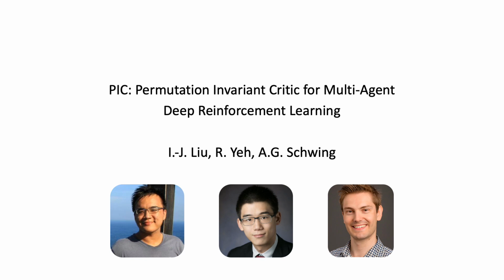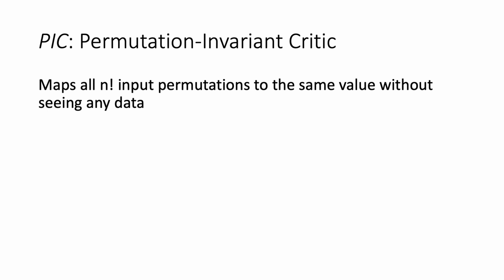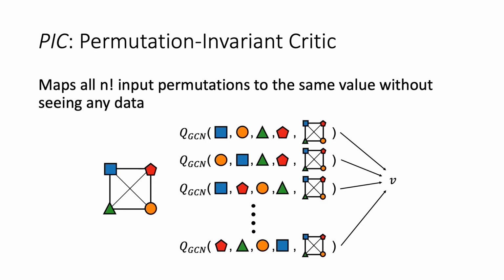To fix this, we propose the Permutation-Invariant Critic. As the name suggests, we may permute the agents' ordering without changing the assessment obtained by the critic. To obtain a provably permutation-invariant critic, we represent agents via a graph convolutional net. Irrespective of the permutation, the output is identical. We can augment this network to consider heterogeneous agents as well, and I'll refer you to the paper on this topic for details. Instead, let me show you how well the Permutation-Invariant Critic works in multi-agent settings.